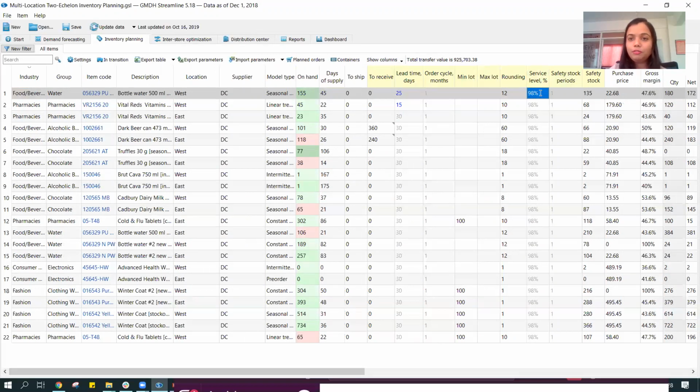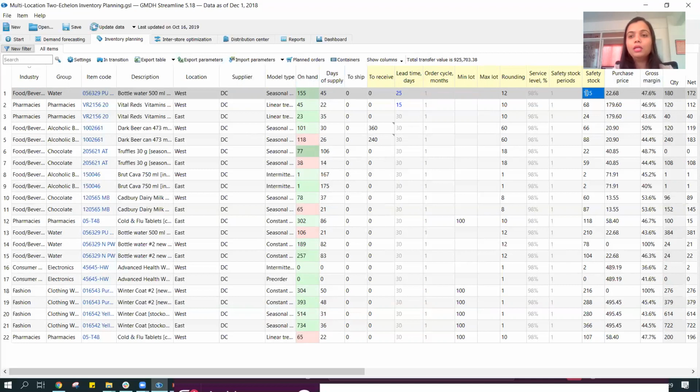We have the safety stock, service level, safety stock period, and then safety stock over here, and further the ordering quantity over here. Just before showing the rest of the part over here, I can also tell you that it's really easy to make any changes to the system.